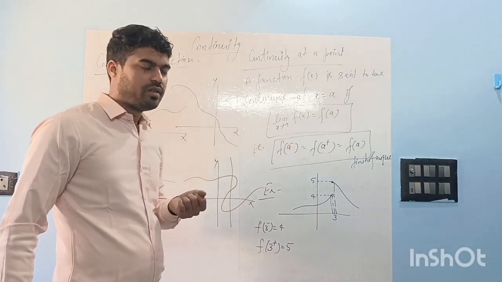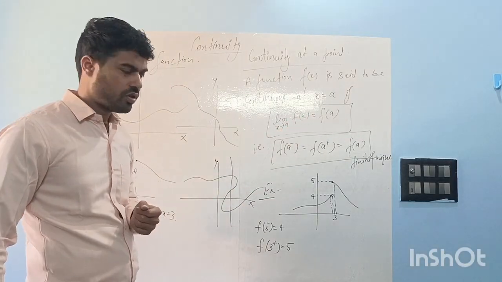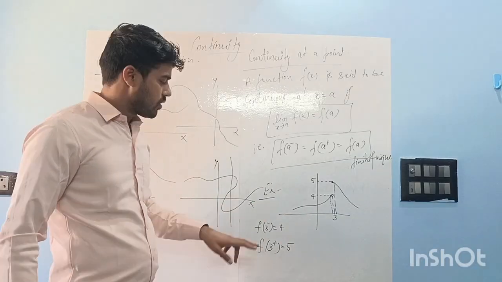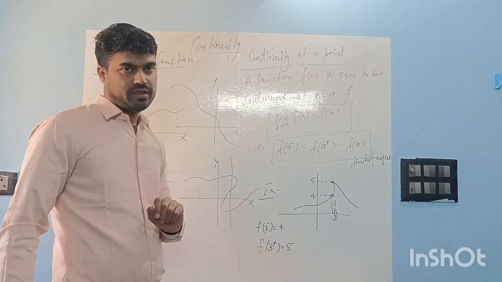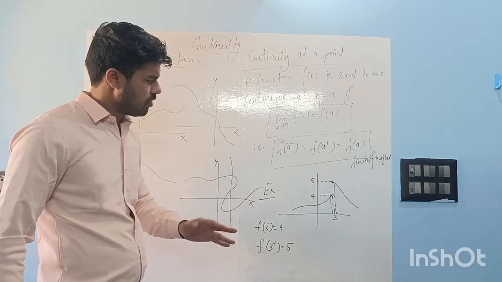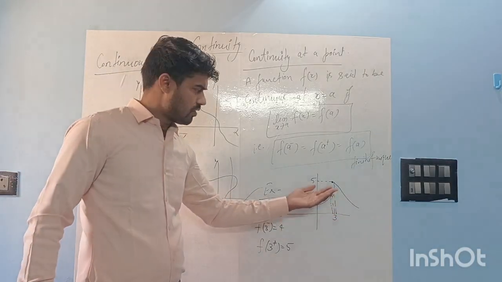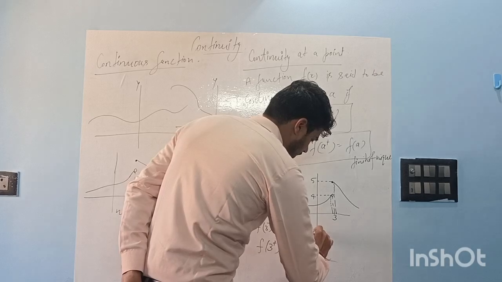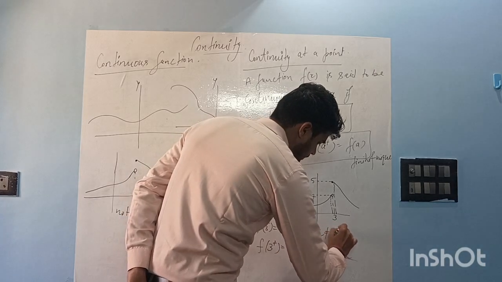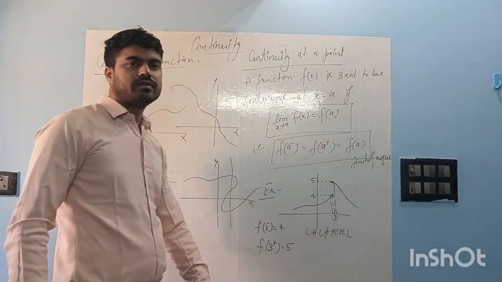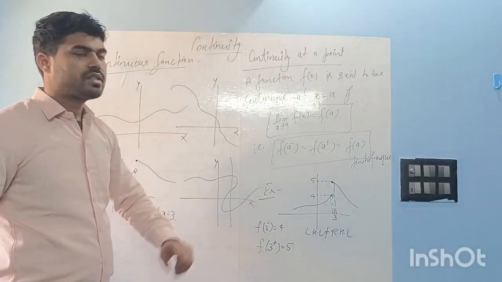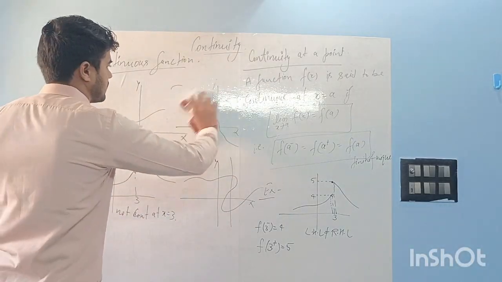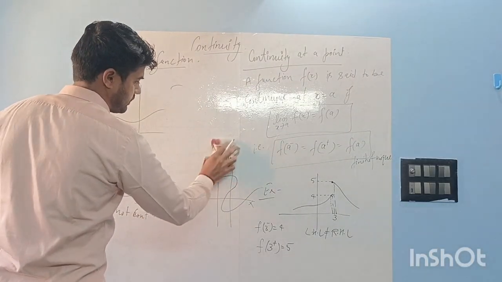So the function is not continuous. What is the reason? Because LHL is not equal to RHL. It is the mathematical reason. Obviously, we can tell it by looking at the graph also, but the reason is LHL is not equal to RHL. So that's why the function is not continuous at x is equal to 3.